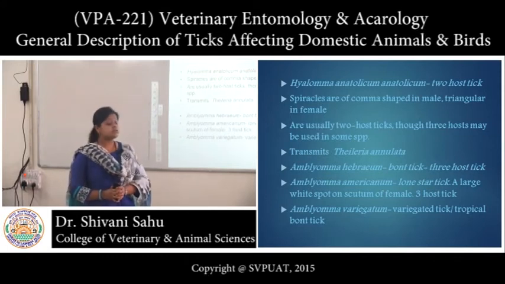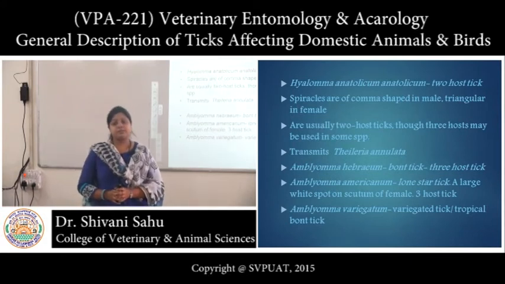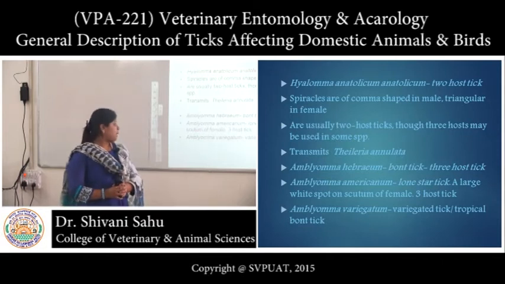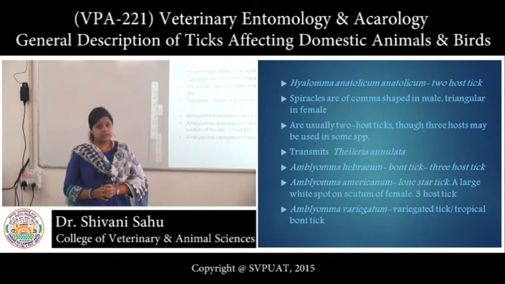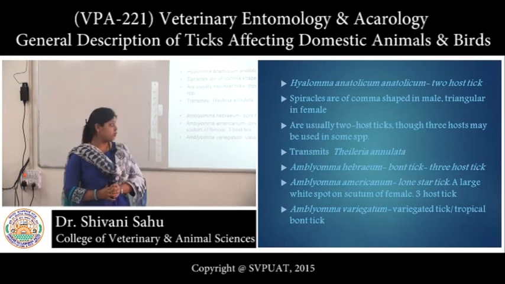Amblyomma americanum, it is a lone star tick. Here a large white spot is present in case of female on the scutum. Amblyomma variegatum, variegated tick or tropical bont tick.